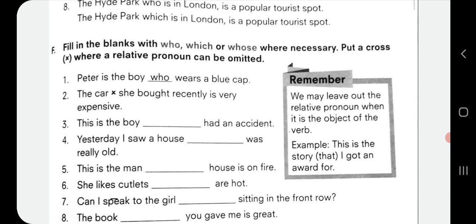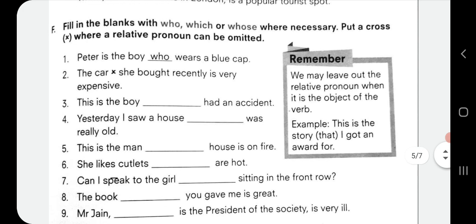Now see the second one. The car she bought recently is very expensive. Now here we can also write it in this manner. The car that she bought recently is very expensive. But even if we do not use the word that, the sentence is correct. The car she bought recently. So we just have to put a cross after the car, as even if we do not use a relative pronoun, we can omit it, we can leave it out. The sentence is correct. Third sentence, this is the boy who had an accident.